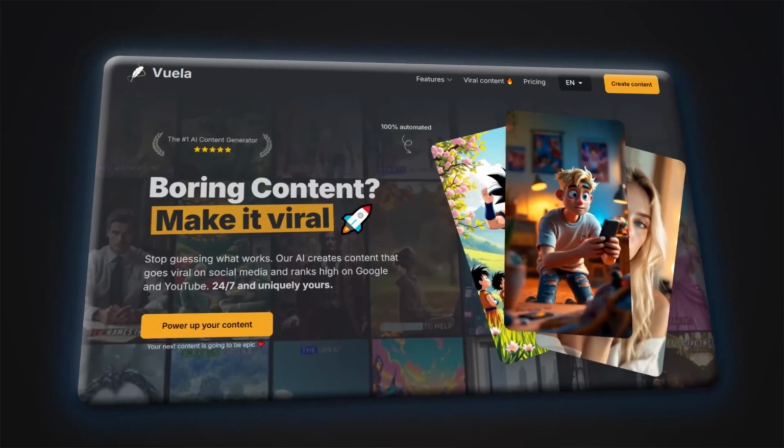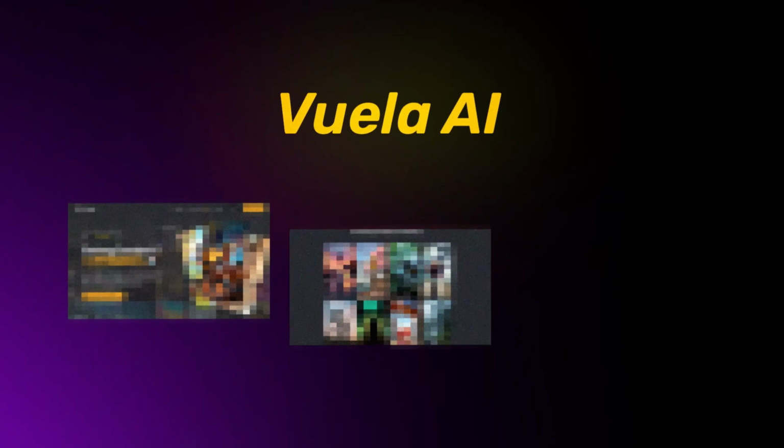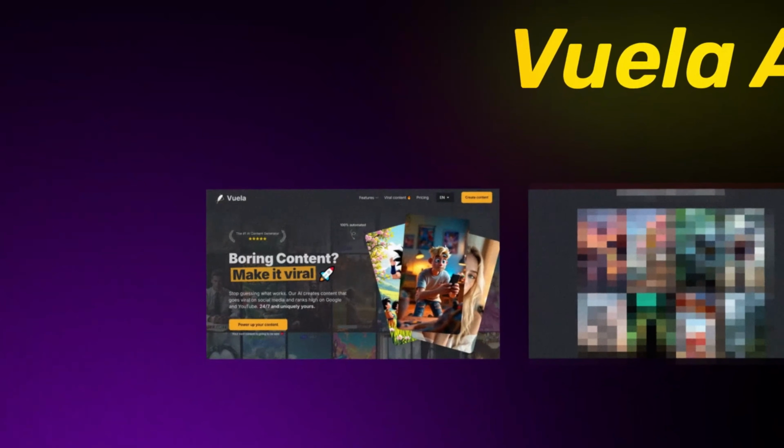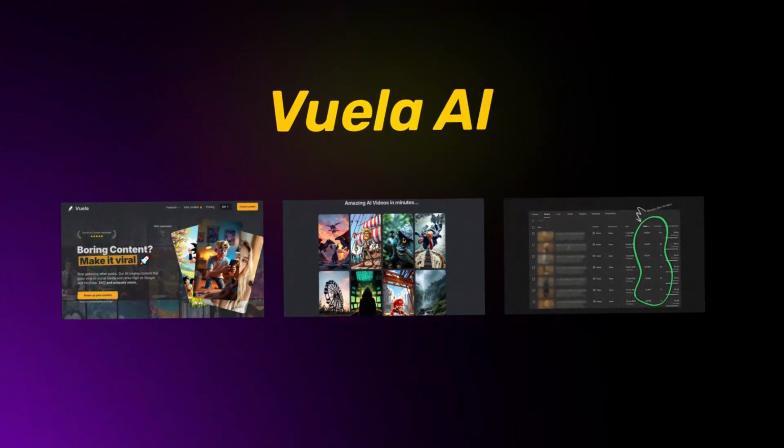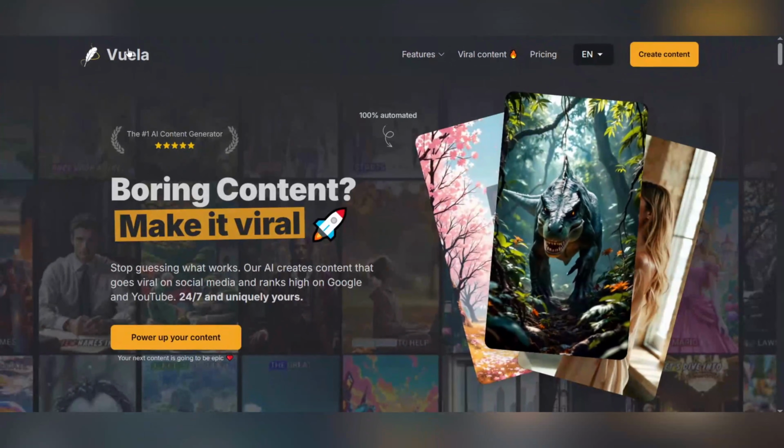Now it's time to enter the Voila AI site. This platform is a powerful artificial intelligence tool that can automatically generate almost everything for you, from text and scripts to images and even professional and engaging videos. Voila AI is specially designed for social networks, YouTube, and has amazing features.